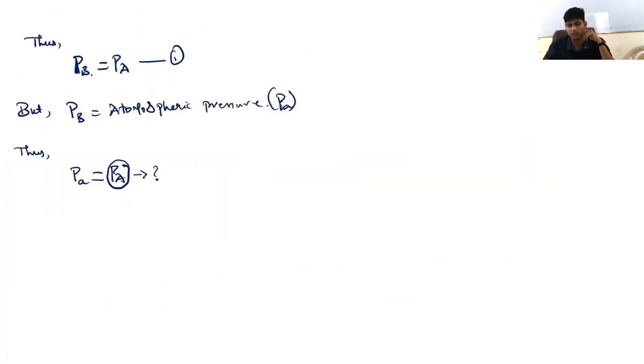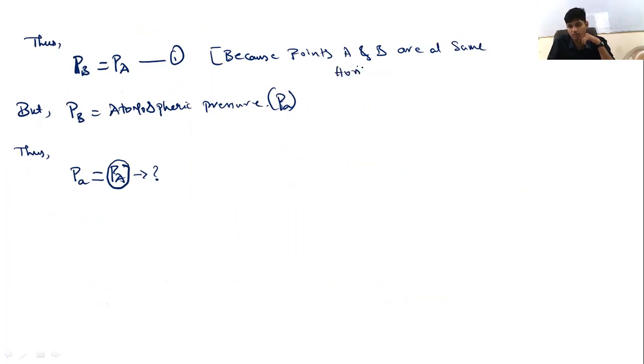We can write pressure at B is equal to pressure at A because points A and B are at the same horizontal level. Then we can write PB, the atmospheric pressure, as nothing but PA.